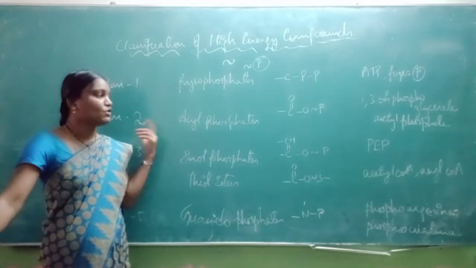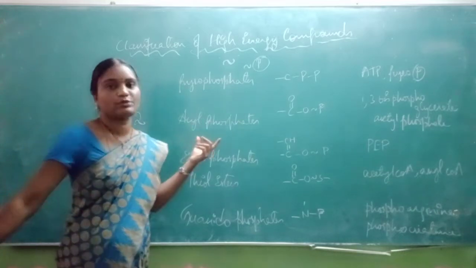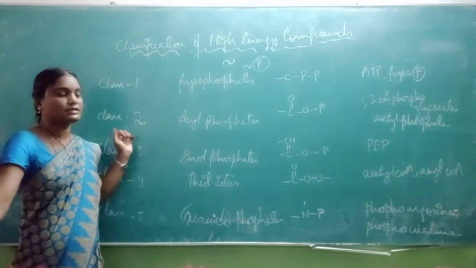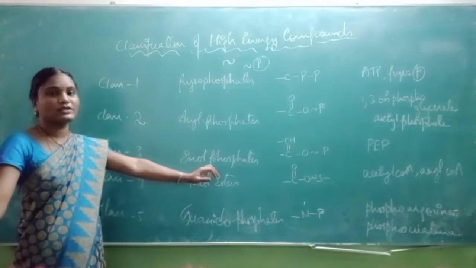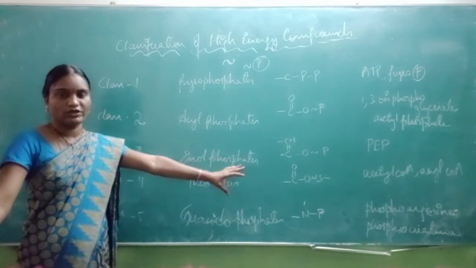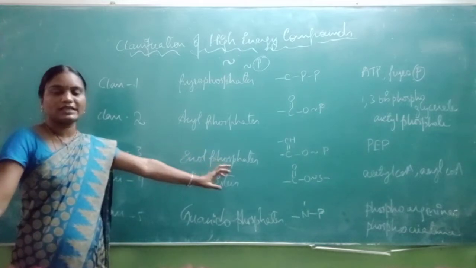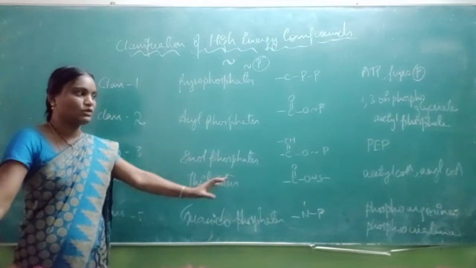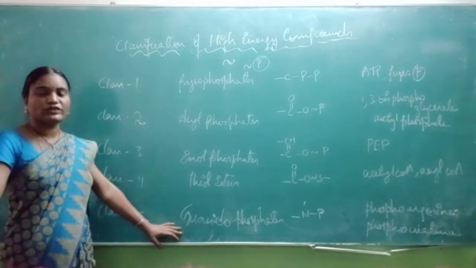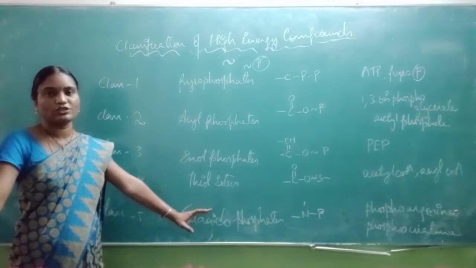Next, class 2 is acyl phosphate, and the examples of acyl phosphate are 1,3-bisphosphoglycerate and acetyl phosphate. Class 3 is enol phosphates, and an example of enol phosphates is phosphoenol pyruvate. Class 4 is thiol esters, and examples are acetyl CoA and acyl CoA. Class 5 is guanidinophosphates, and examples of guanidinophosphates are phosphocreatine and phosphogen.